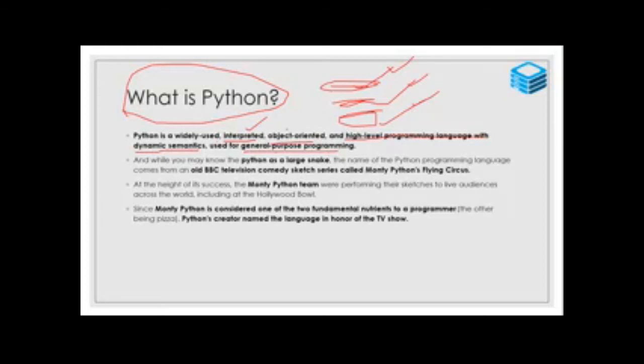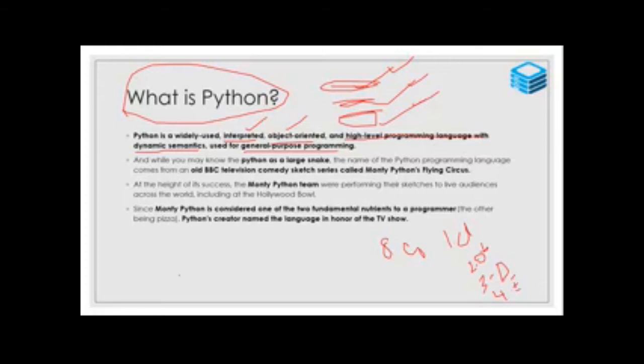What is object oriented? When we see an object, we can develop a program. We already studied the 8 concepts of object oriented programming. What are the 8 concepts? One is class, another one is object, data abstraction, data encapsulation, inheritance, polymorphism, dynamic binding, and message passing.